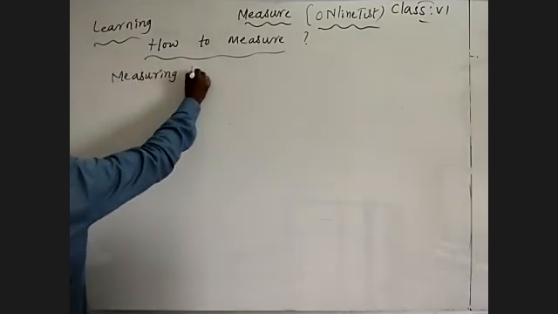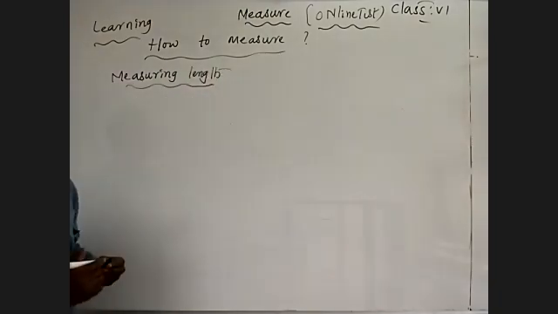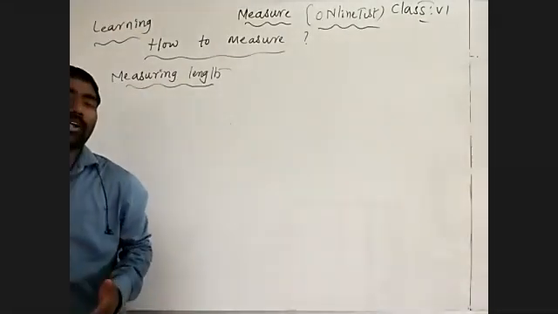We were using different types of measurements to measure the length. By that, what happened? We got some allegations, some disturbances.